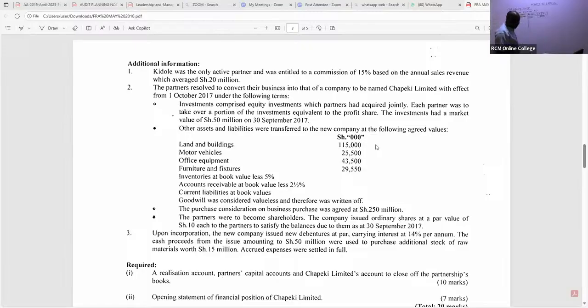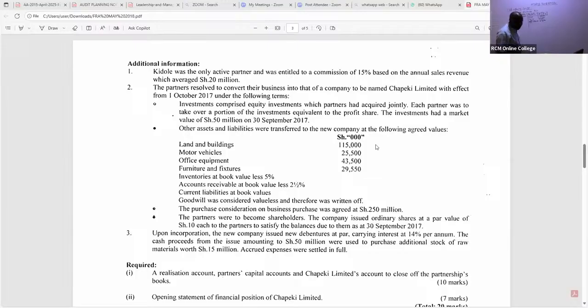Then we have motor vehicle, fair value. Not net book value, because now we are in the company's premises, the one that is taking them. So motor vehicle is 25,500. And then we have office equipment, 43,500.